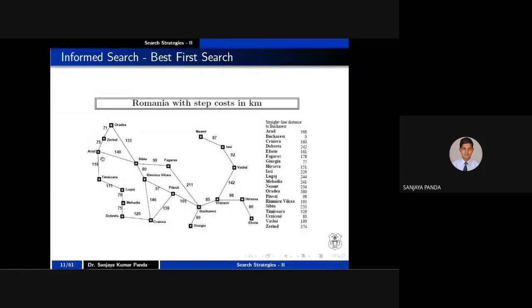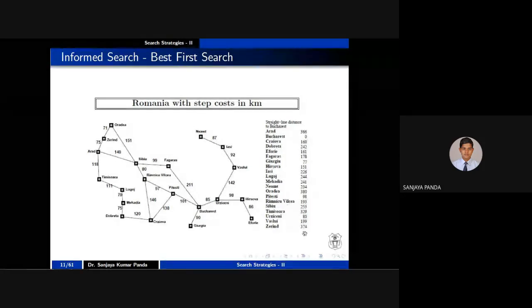Please note down these values. These values indicate the straight line distance to city B. As your destination is B, the straight line distance from B to B is 0. Don't be confused about why it is 0; it is because it is your goal node, right? That's why the value is 0. In some other example, if you declare Z as your goal node, then Z's value is 0.